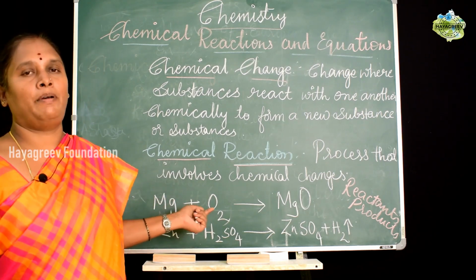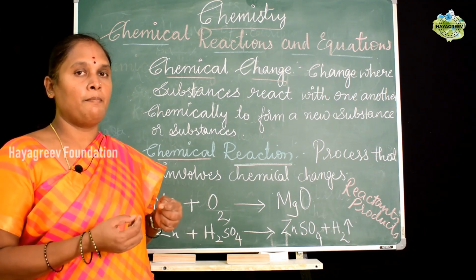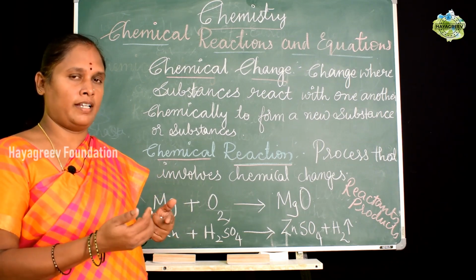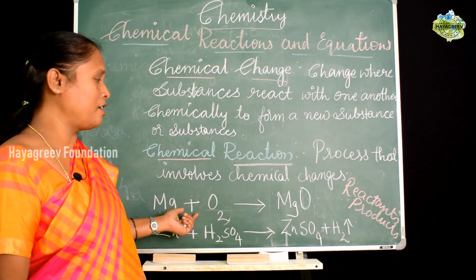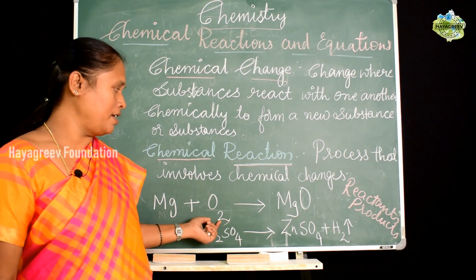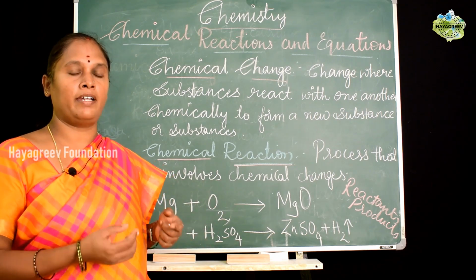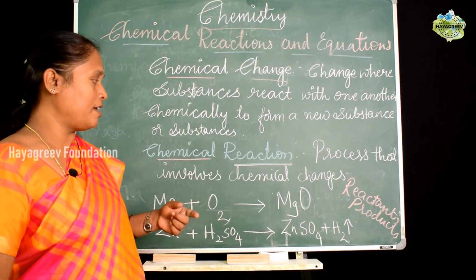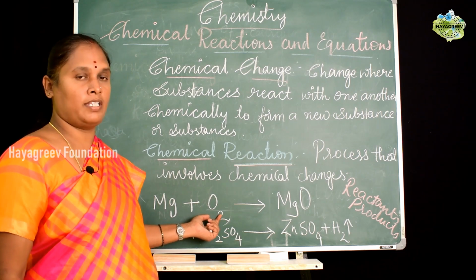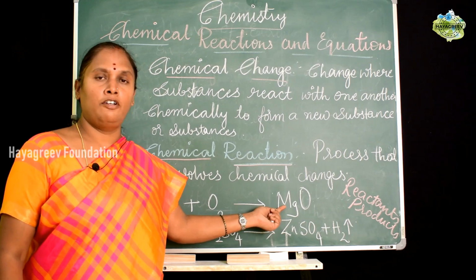So the first example is when magnesium ribbon is taken. You know magnesium is a metal. A ribbon of a particular length, say 2 inches, can be taken, and when you burn it in the presence of oxygen, you can see that magnesium burns with a dazzling white flame. Okay, so what is the result of that reaction? When magnesium burns in the presence of oxygen, it leads to formation of magnesium oxide, which is a new substance.